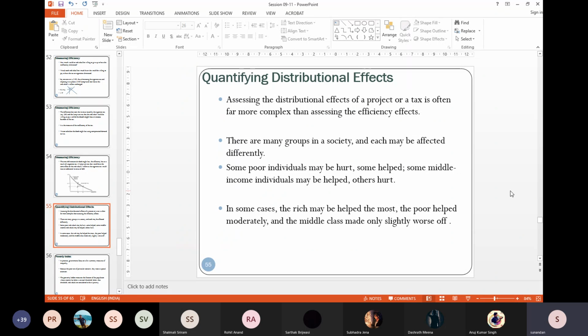And I give you one real life example. That real life example is that of owners of cultivable lands and MNREGA. In villages in rural India, not all the farmers have their own land. So we call them landless farmers.